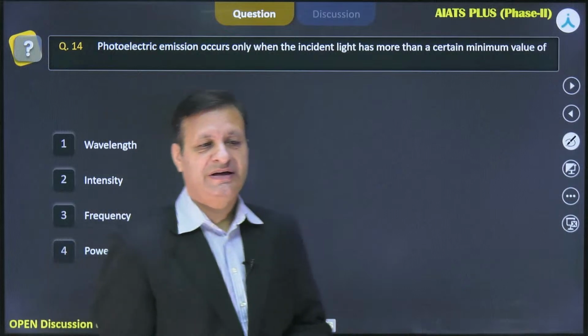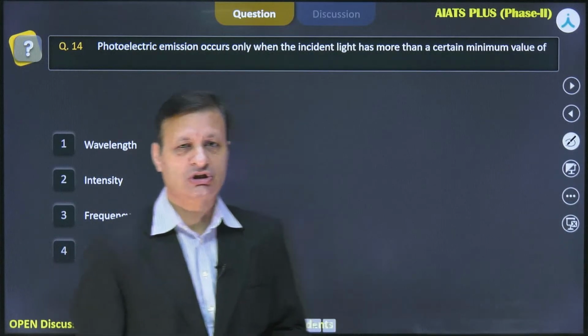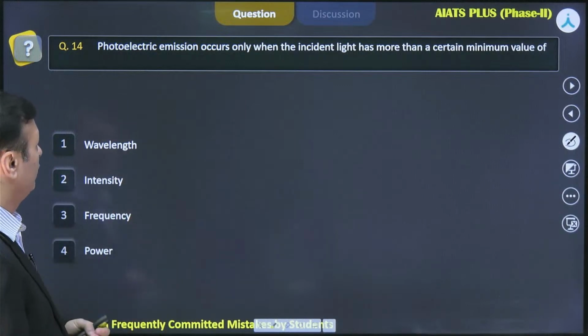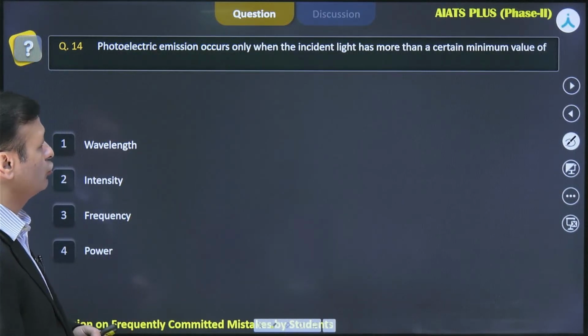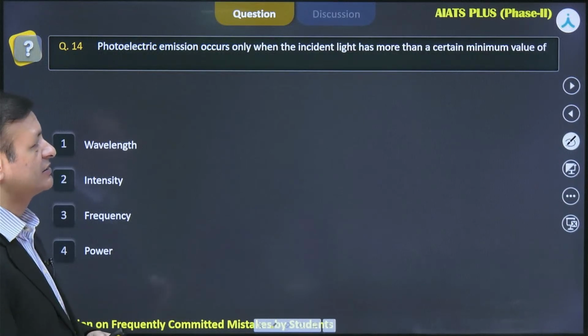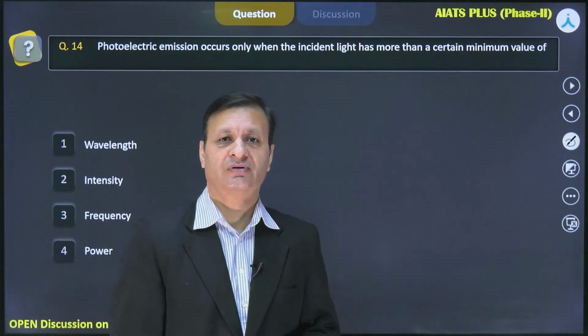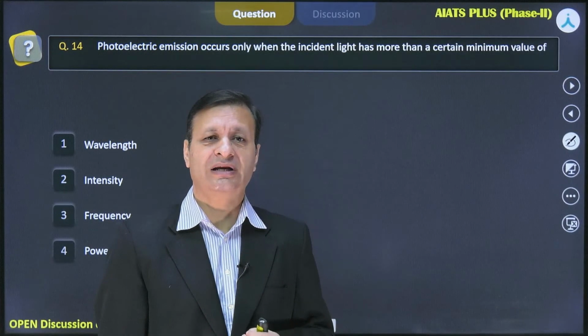Now we have the next question. This question is also very interesting. It says photoelectric emission occurs only when the incident light has more than a certain minimum value of. So what do you mean by photoelectric emission?